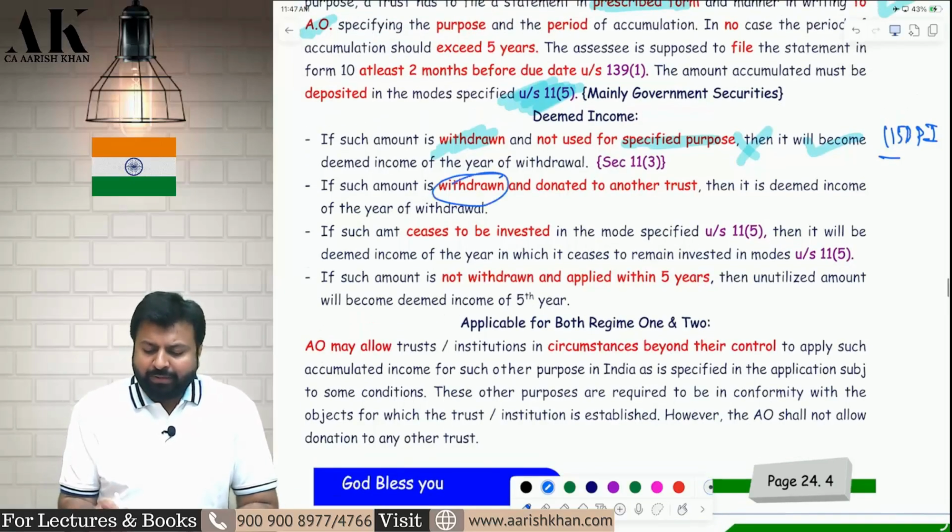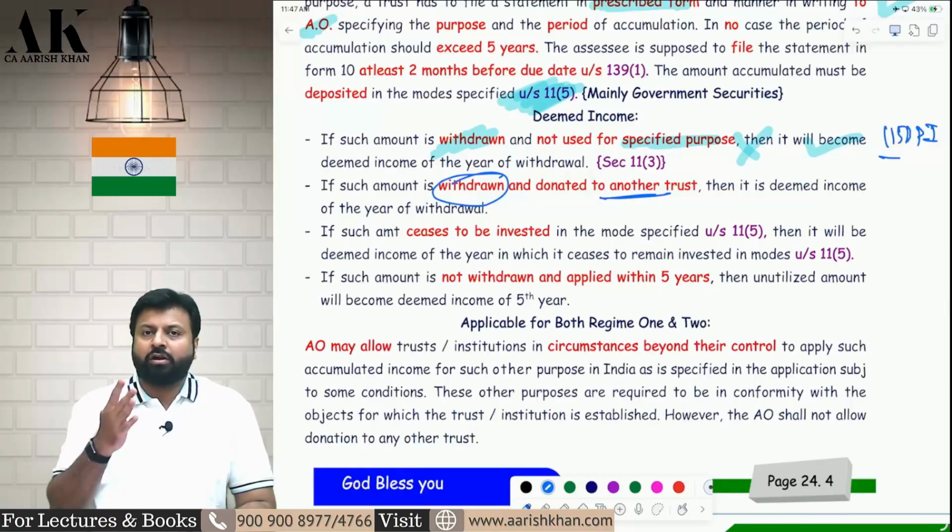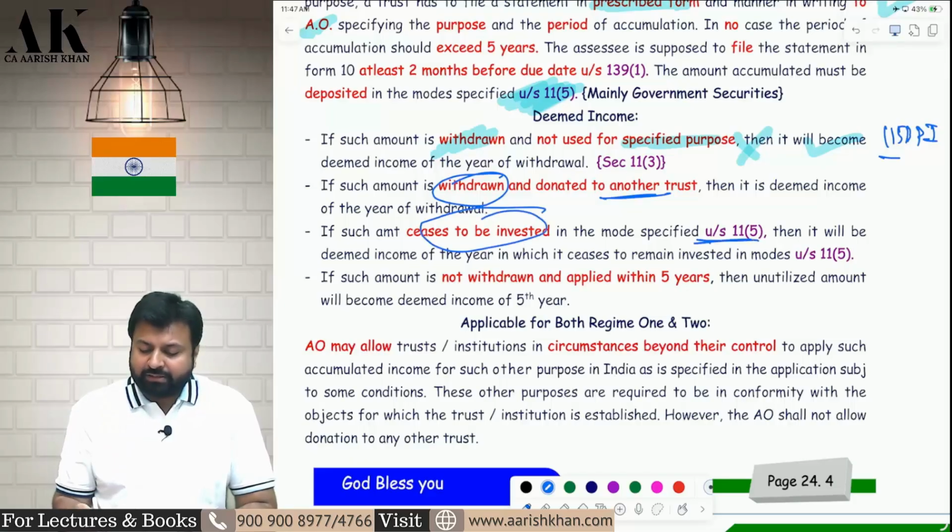Okay. Now, if you withdraw the money and donate it to another trust, not allowed. Donation not allowed. You cannot donate to another person now. You have to use it for the specified purpose. You have given a promise that you will use it for the specified purpose in form 10. So now you cannot donate.